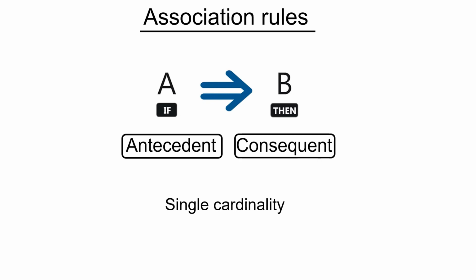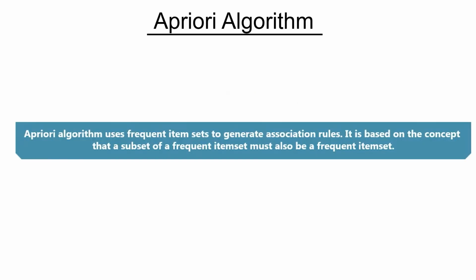So the rule does not restrict you. You can have whatever number of items in the antecedent or consequent here. Now, this is a statement of the Apriori algorithm, which we will be implementing, trying to understand using a simple example and then implement it on a particular data set.